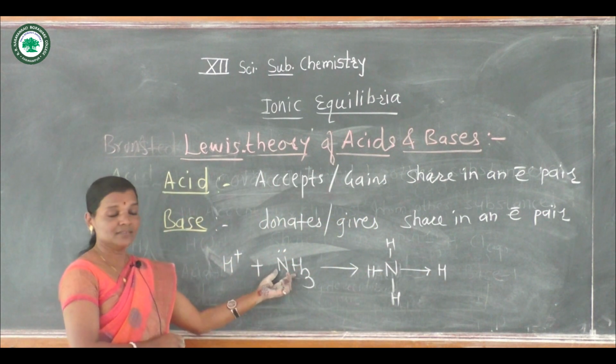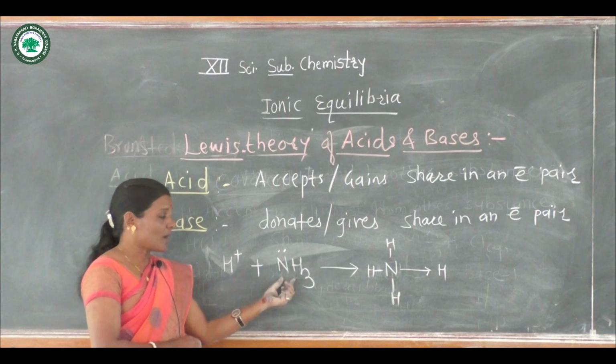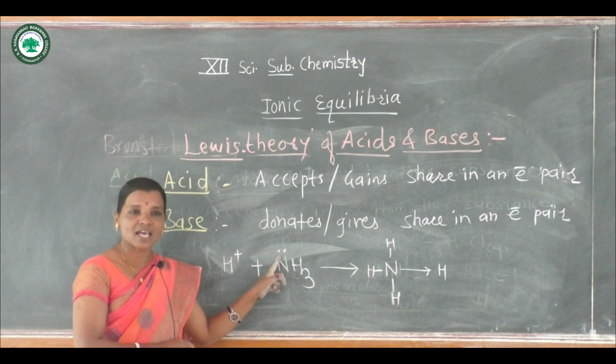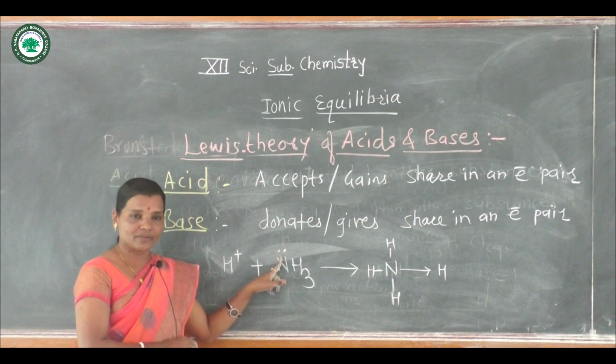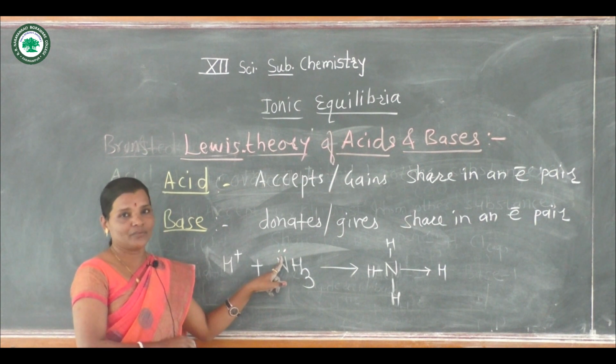Here in case of ammonia, nitrogen is having a non-bonding pair of electrons, that is a lone pair of electrons.